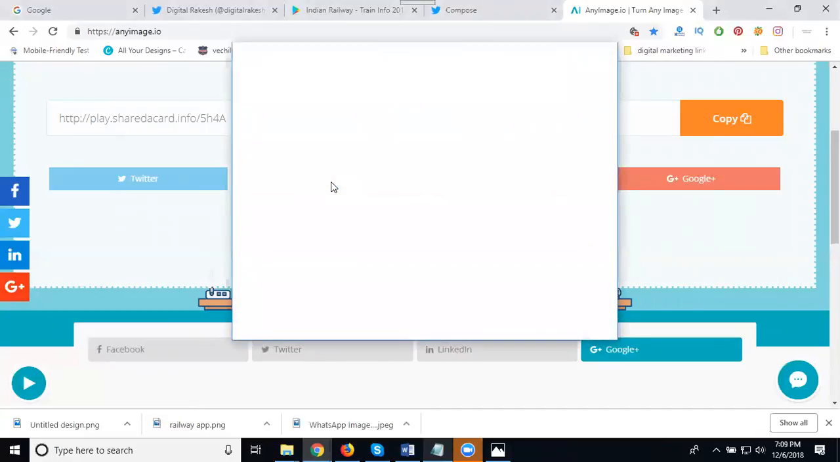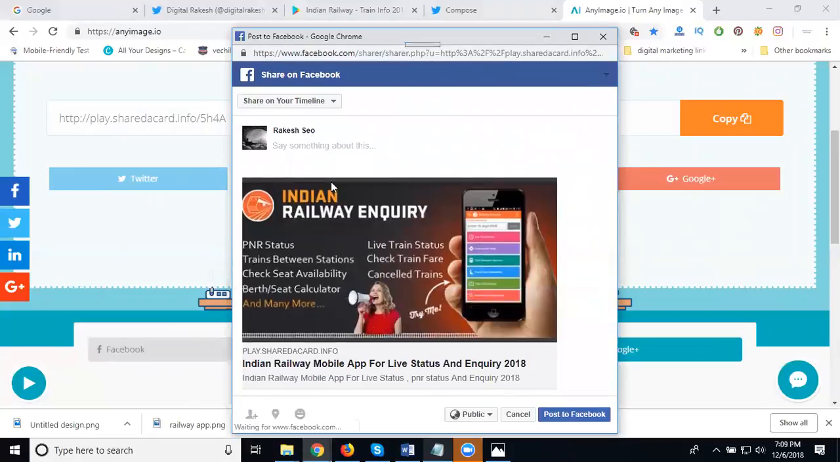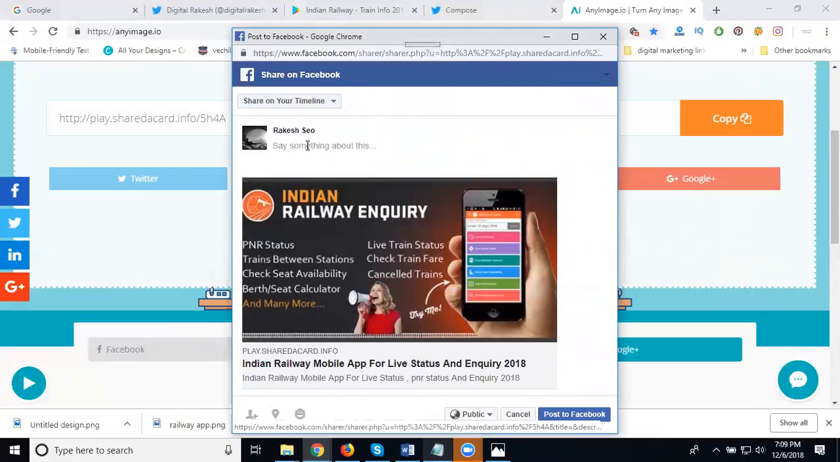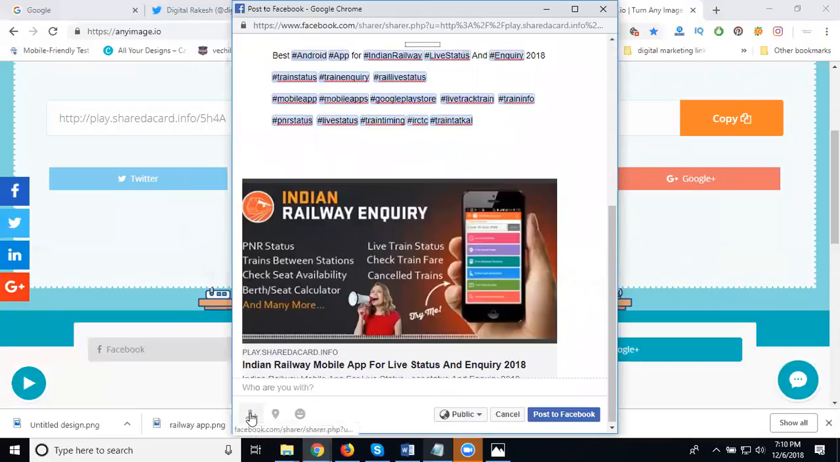Next one, Facebook. Facebook's total options are 5: your timeline, friends timeline, groups, pages, and a private message. Events is a common option, so don't touch events. There is a setting for only 5 options. Which ones? Timeline, friends timeline, groups, pages, and private message. First, we can go with your timeline. When you're sharing on your timeline, you can tag your friends also.